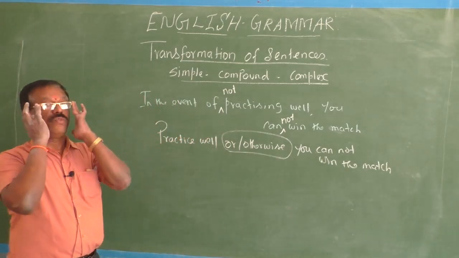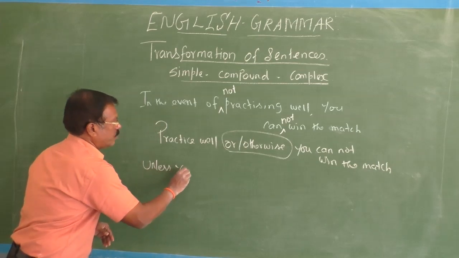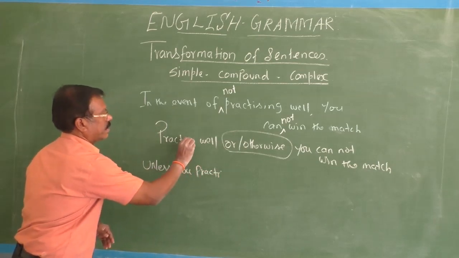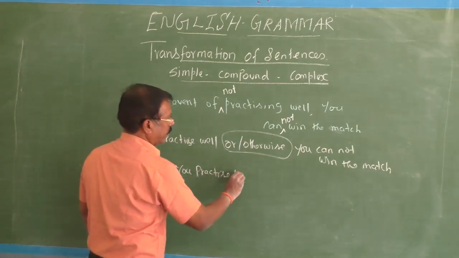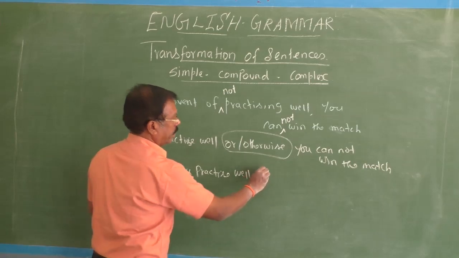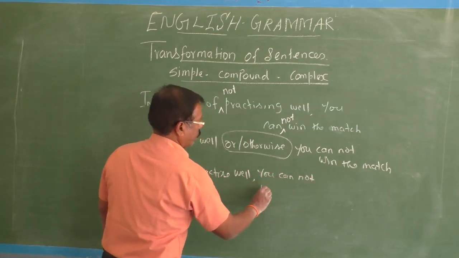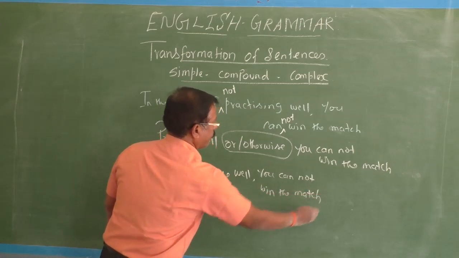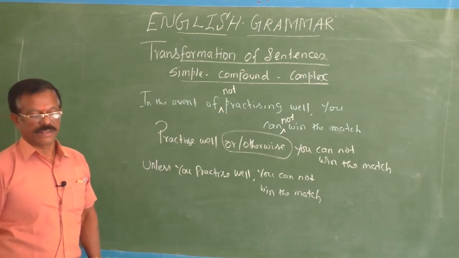There we add if, here unless. Unless you practice well, what will happen? You cannot win the match. Okay, unless you practice well, you cannot win the match.